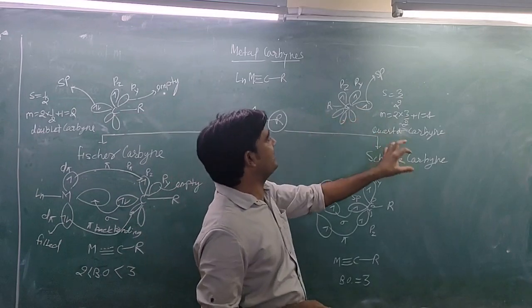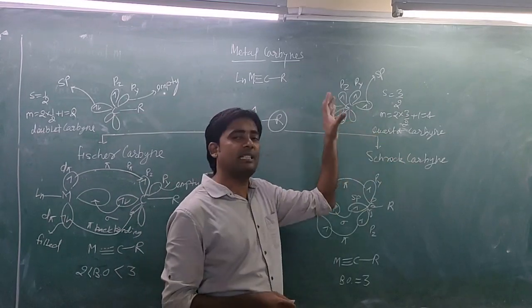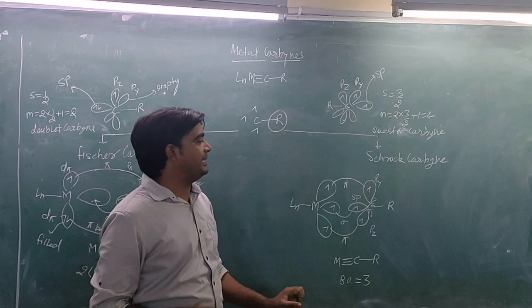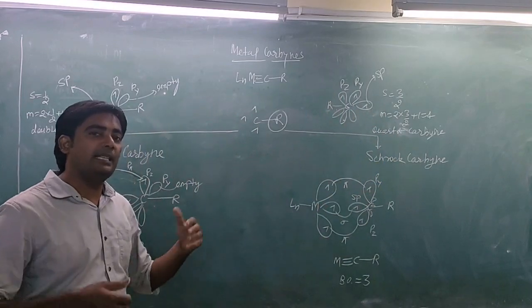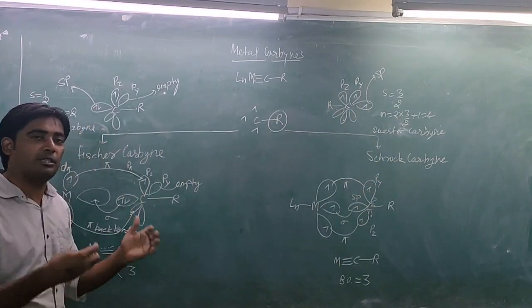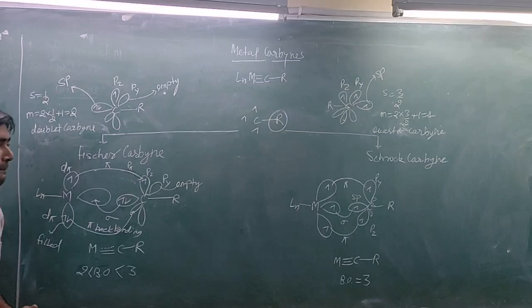Now we are talking about another type of carbyne. This is the quartet carbyne, and when a quartet carbyne interacts with metal, the obtained carbyne is known as a Schrock carbyne, because Schrock formed this carbyne.